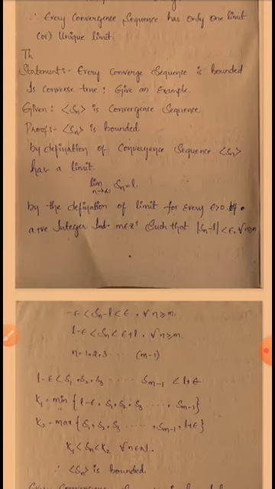So today's topic is sequences. Here we have to see one theorem: every convergent sequence is bounded. So we have to show that every convergent sequence is bounded. What is a convergent sequence? Convergence means it has a limit. If it has a limit, it is said to be a convergent sequence. So every convergent sequence is bounded.